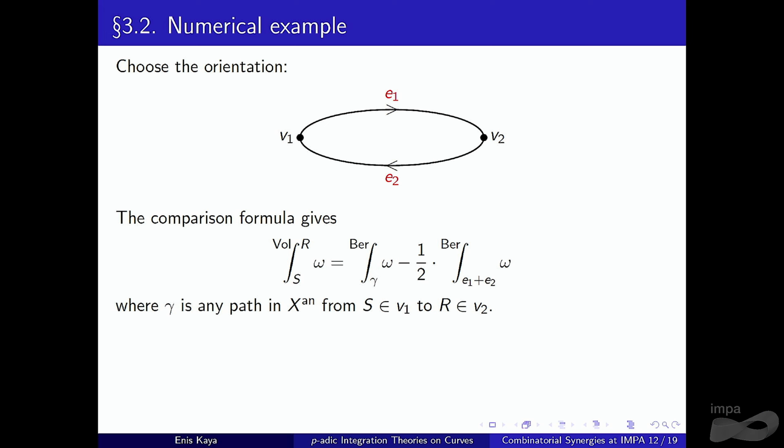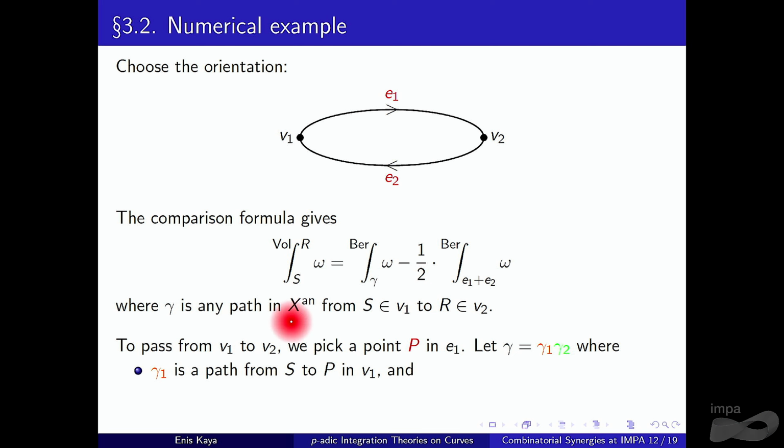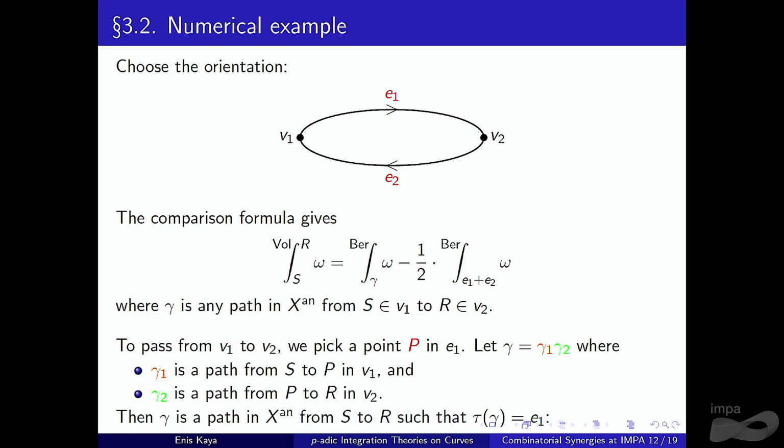We want to construct this path, and of course we want to do this thing nicely. And here's the construction. In order to pass from one component to the other, we pick a point P first, and then we define gamma as the concatenation of two paths, gamma 1 and gamma 2, where the first one is from S to P in the first component, and the second one is from P to R in the second component. And the whole thing is a nice path whose image under the retraction map is just E1.